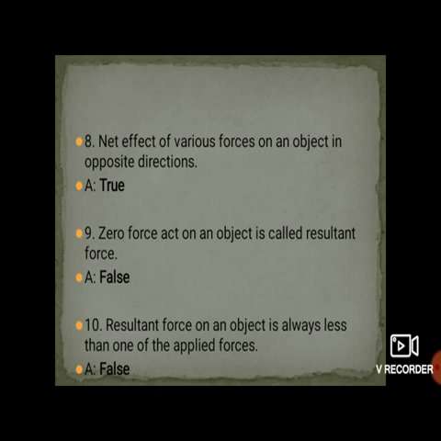Next one is net effect of various forces on an object is in opposite direction. Net effect means, students, the resultant force of the various forces on an object is in opposite direction. So this is the true statement. The next one is zero force acting on an object is called resultant force. Yes, students, if zero force acts on an object, is it called a resultant force? No, obviously not. So it is the false statement.